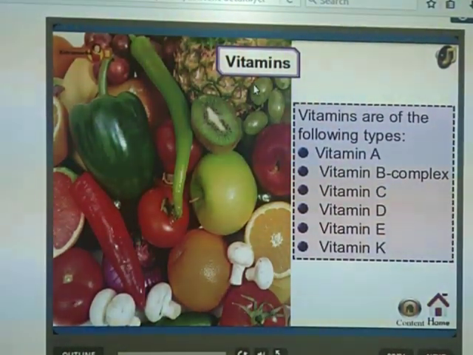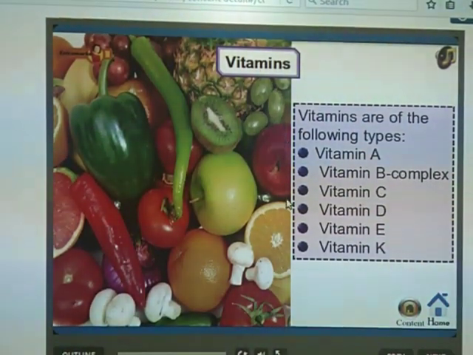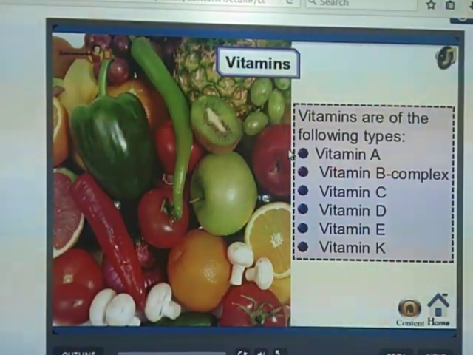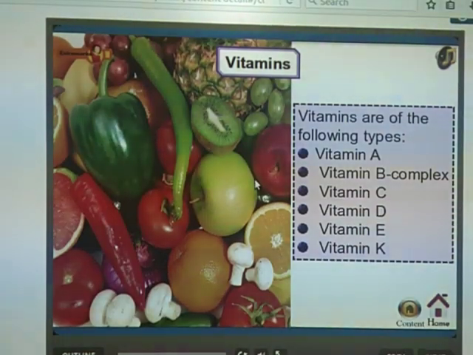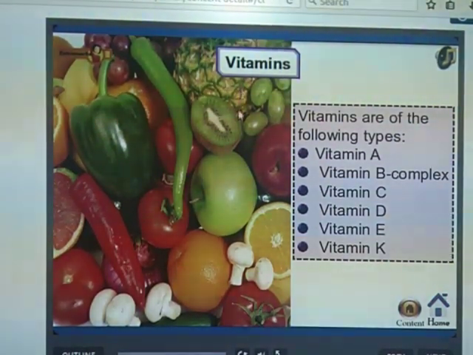These vitamins help to fight against diseases, and also keep our bones, eyes, gums and skin healthy. But these vitamins are present in our food items in very little quantity. Clear?